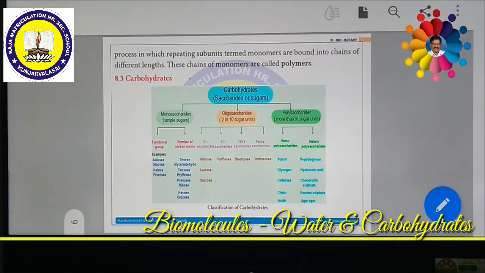So we are going to study the Benedict test in practical as well. What is Benedict solution? Copper 2 sulfate solution is called Benedict solution. If you add copper 2 sulfate, it will be converted into copper 1 oxide. So here the reducing process takes place. Due to this reduction, the copper oxide becomes dark red in color.